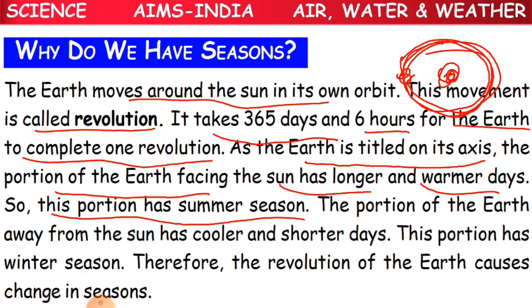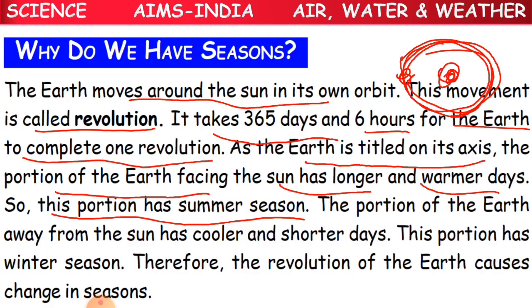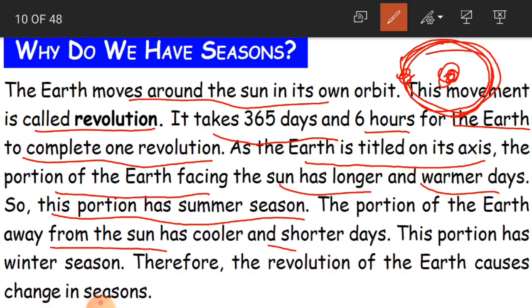So that's what we said, that the portion of the earth which is facing the sun has longer and warmer days. That is why we call this the summer season. In summer season the days are very long and warm. And the portion of the earth away from the sun has cooler and shorter days, and this portion has winter season. Therefore the revolution of the earth causes change in seasons.